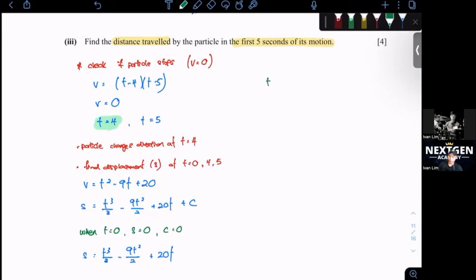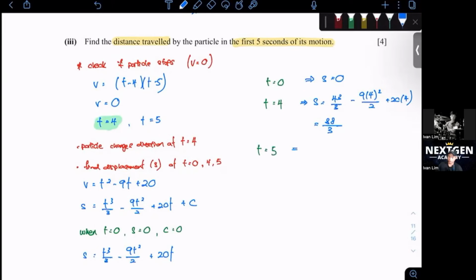Then what do we need to do next? Find the 3 main positions, which are at t equals 0, 4, and 5. At t equals 0, you sub t equals 0 into s, and s will be equal to 0. When t equals 4, let's sub t equals 4 into s. So s would be 4 cubed over 3 minus 9 times 4 squared over 2 plus 20 times 4, which would give you 88 over 3.